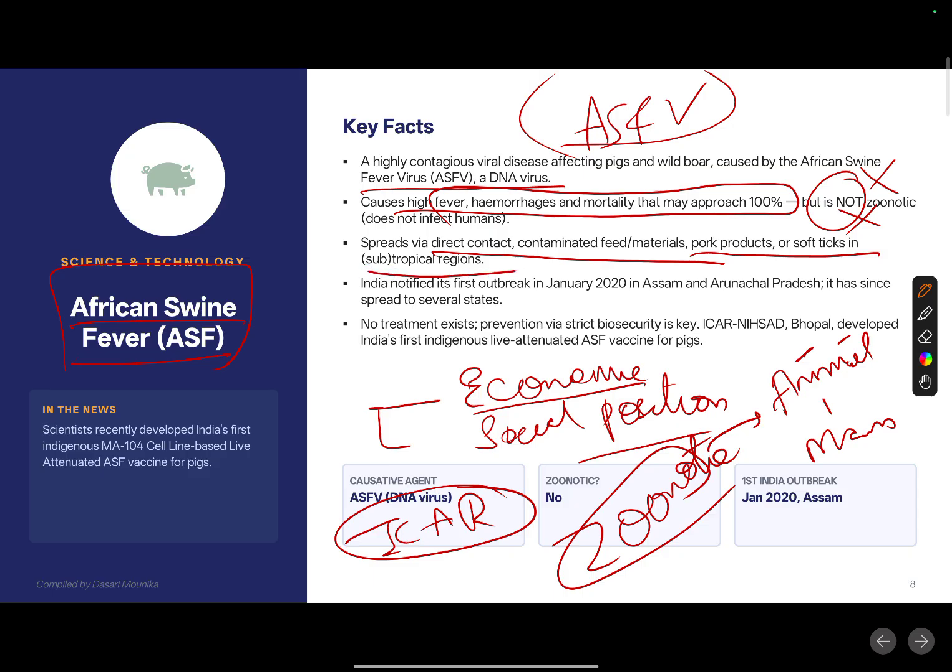So in India, in 2020 we have witnessed this virus in Assam as well as Arunachal Pradesh, and it has spread to several other states. So till now there is no proper cure for that, but the recent breakthrough is that the African swine fever vaccine has been developed by the Indian Council of Agriculture Research, Bhopal.